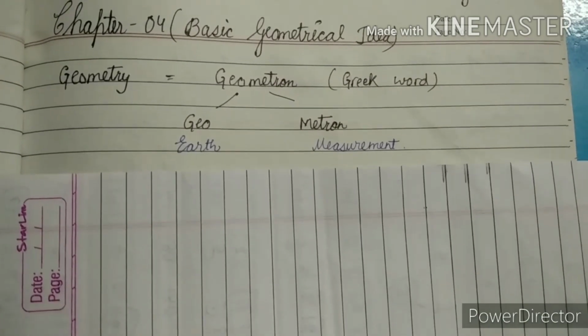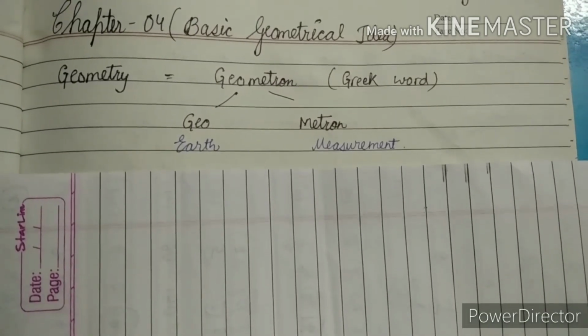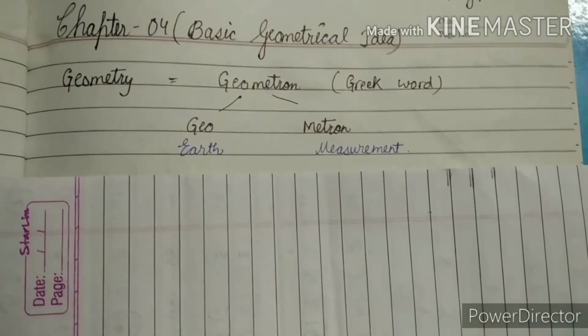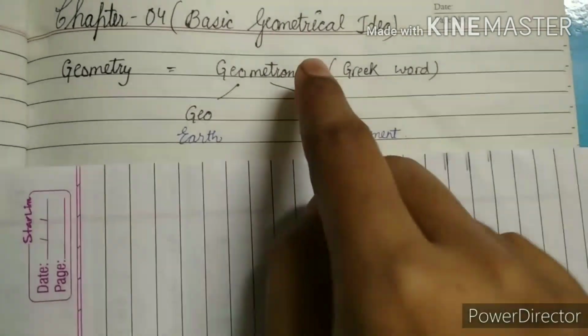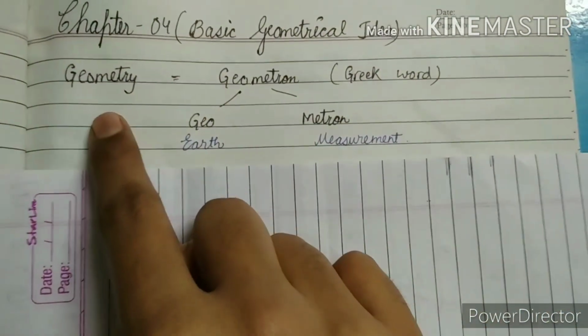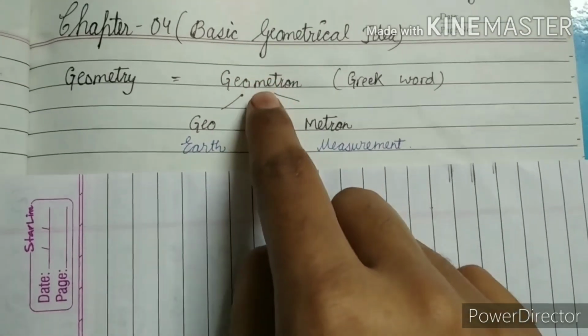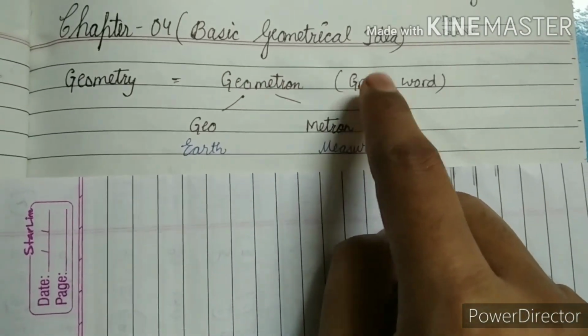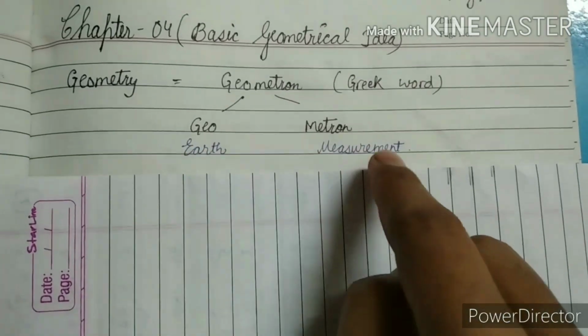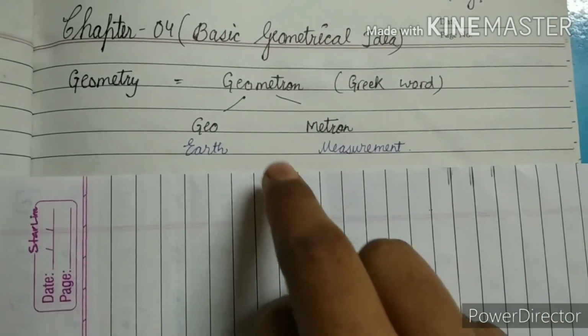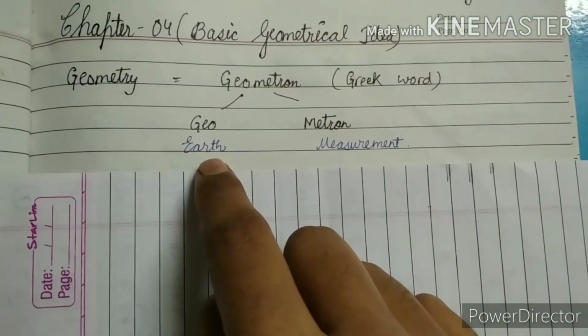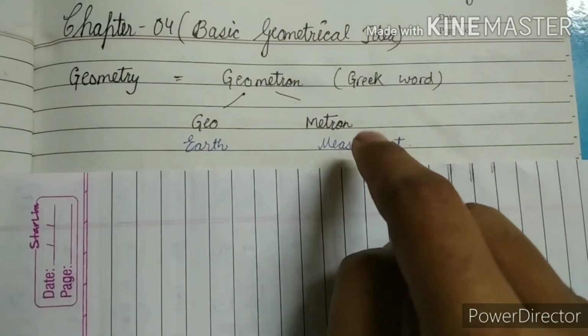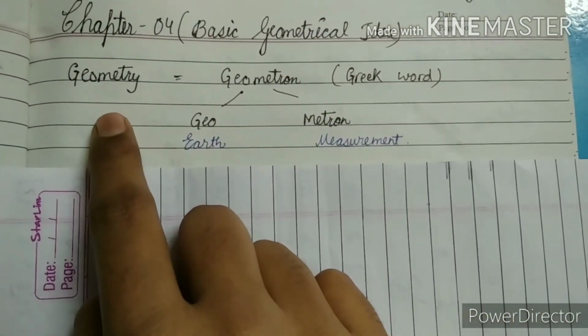In this video we will learn chapter number 4, that is basic geometrical ideas. So what is the meaning of geometry? Geometry comes from geometron. Geometron is a Greek word which means earth measurement. It means when we draw anything on the earth with measurement, that is called geometry.